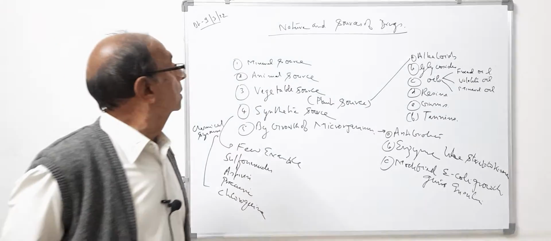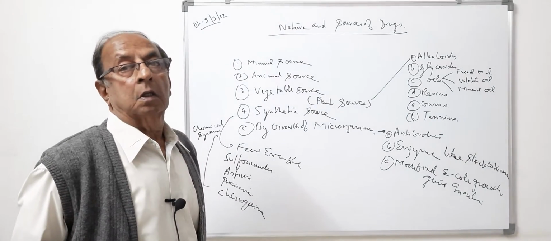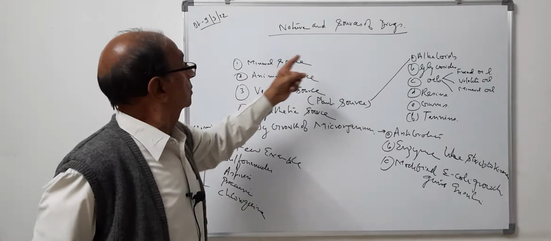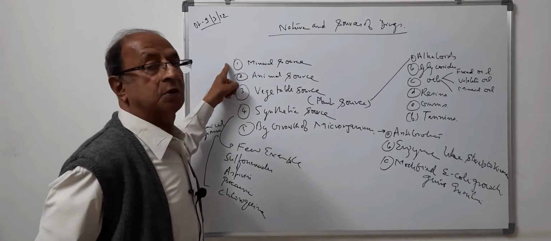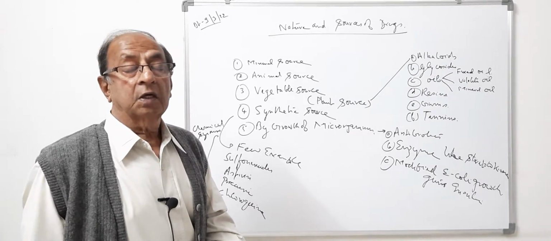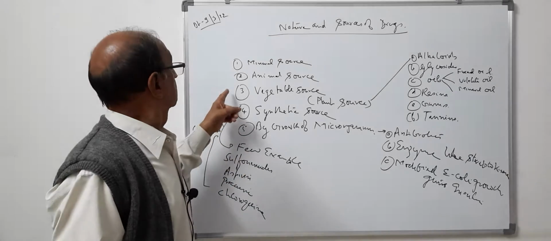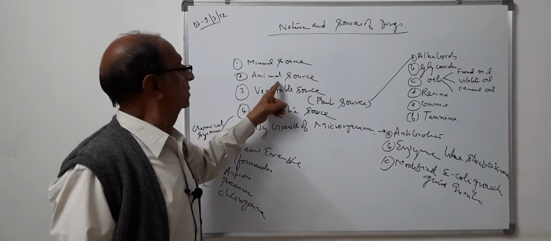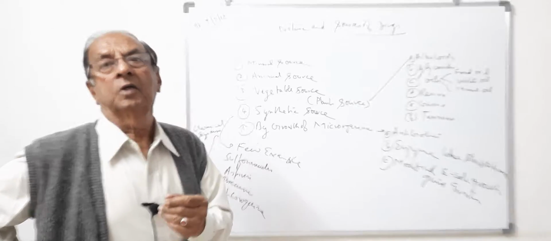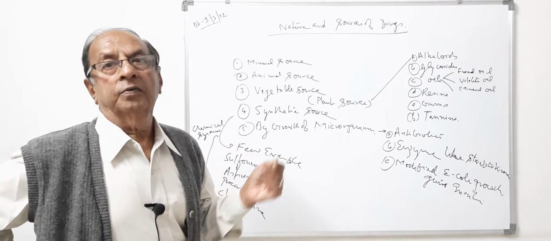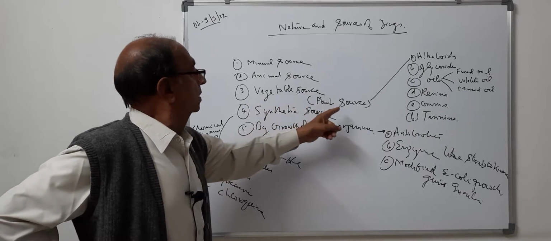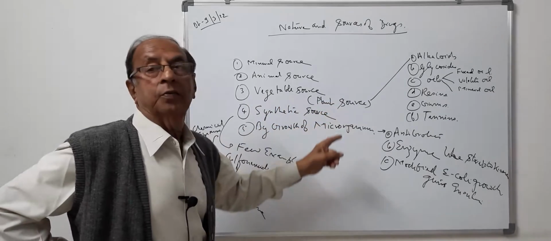My dear friends, in my previous class, I have told you about the nature and sources of drugs. I have told you about mineral source of the drugs which are being used in therapy, that is, drugs obtained from the earth crust. Then I have told animal source, that is, some drugs are being obtained from the animals. Today also I will tell you some detail of few example of animal source drugs. Then I have told you about the vegetable source. Vegetable source mainly is plant source.